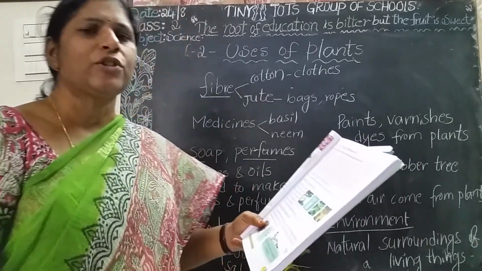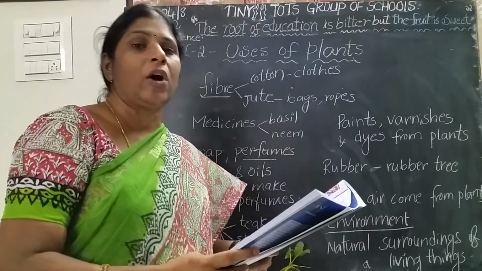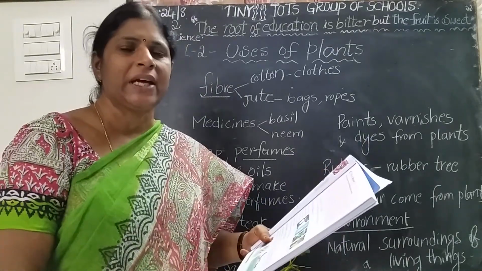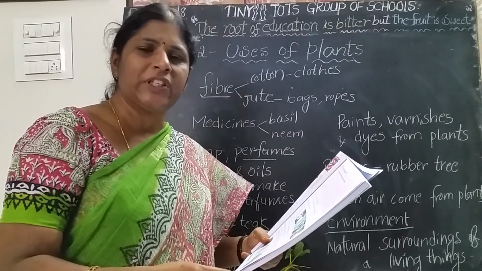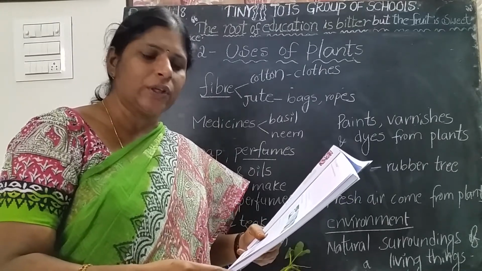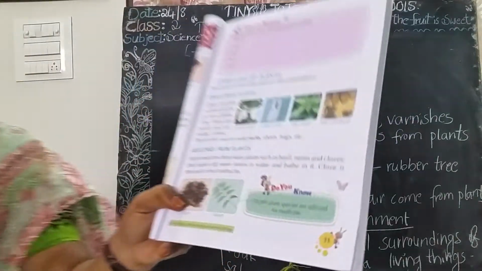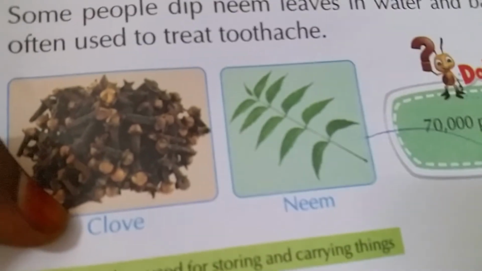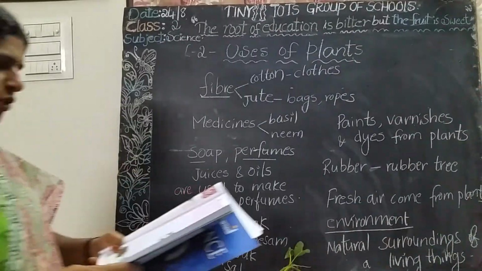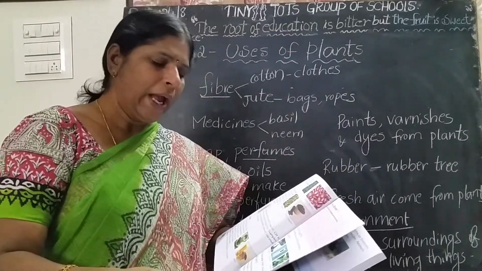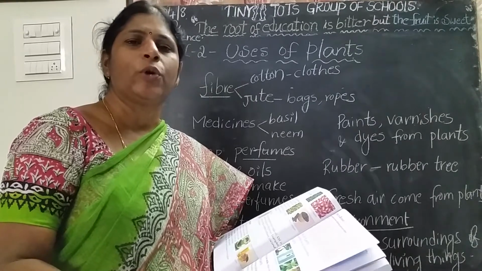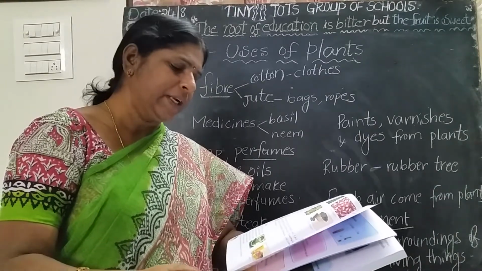Medicines also come from the plants, but not all medicines, only a few. Means the plants are used for making medicines. They are using neem leaves and tulsi leaves, and cloves. I will show you cloves, lavangalu. These are also used to treat the toothache. And what are the plants used to make medicine? Some are neem leaves, vapaku, and also basil, tulsi leaves.